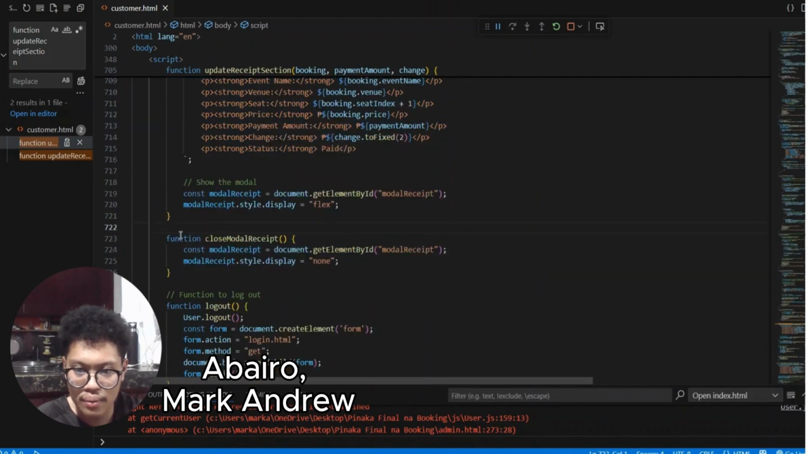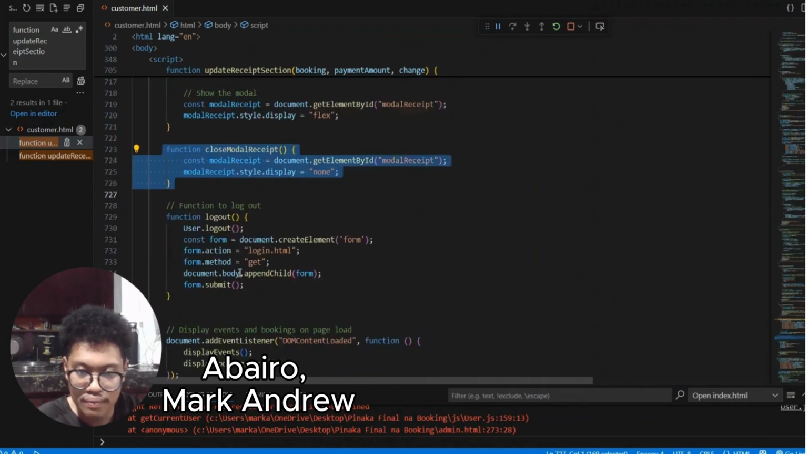So in the function of close modal receipt, we also have the function that closes the modal when the user clicks the close button. So this will hide the modal and close the receipt view once the user is done.